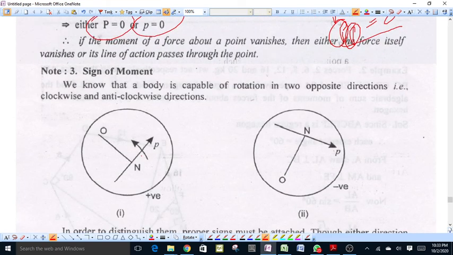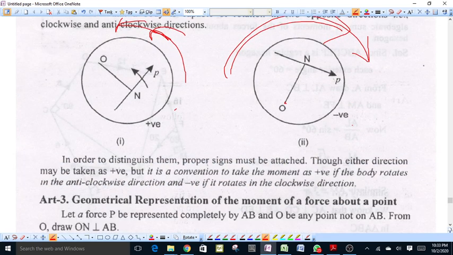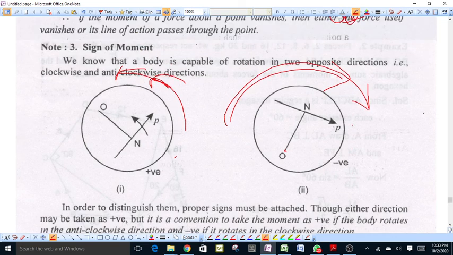Sign of moment. A body can rotate in two opposite directions. Suppose this is the anti-clockwise direction and this is the clockwise direction. If the rotating effect of the force rotates the body in the anti-clockwise direction, then the moment is taken as positive, and if the force rotates the body about the point O in the clockwise direction, then the sign of the moment will be negative. For anti-clockwise motion, the moment will be positive. For clockwise motion, the moment will be negative.